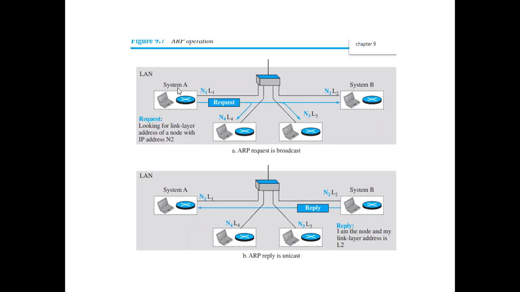So if there is a system A and a system B, system A is the sender and this is the receiver. It wants to send some message or a packet to system B. Now the IP address of system A given here is N1, represented with blue color, and N2 is the IP address of the destination B.